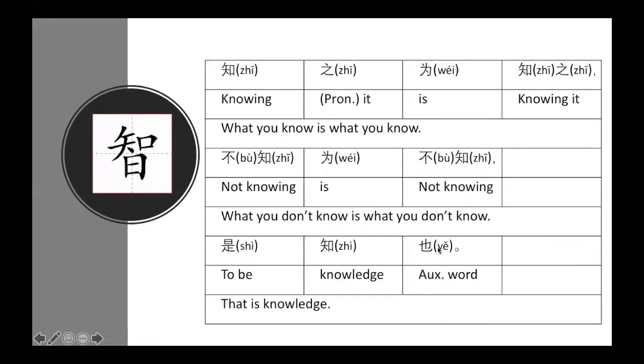也 is an auxiliary word, doesn't have any specific meaning. Usually, it's put at the end of the sentence. So putting together, what you know is what you know. What you don't know is what you don't know.